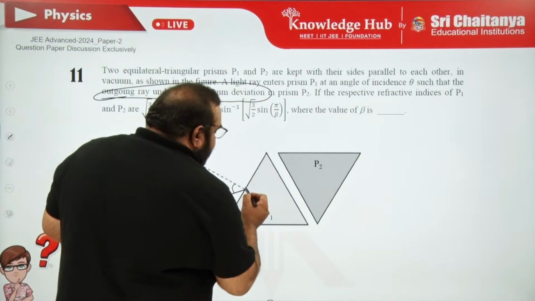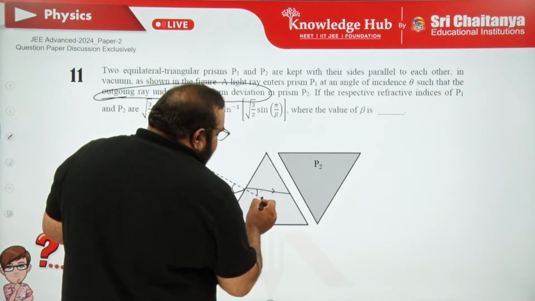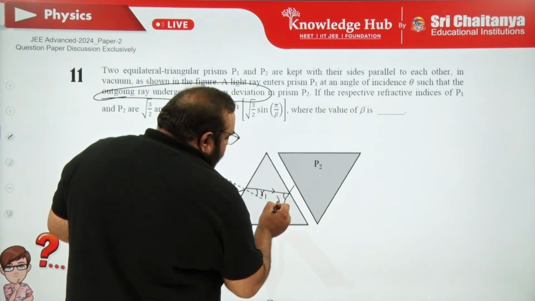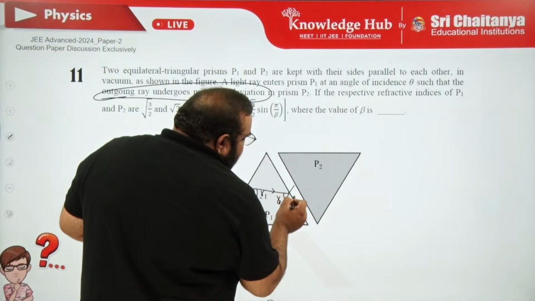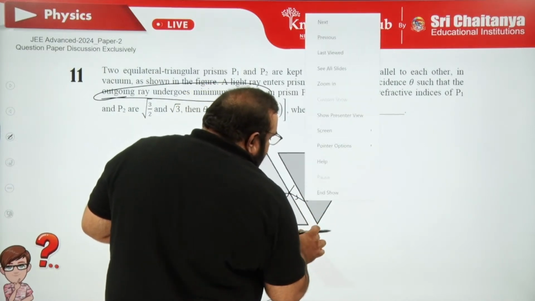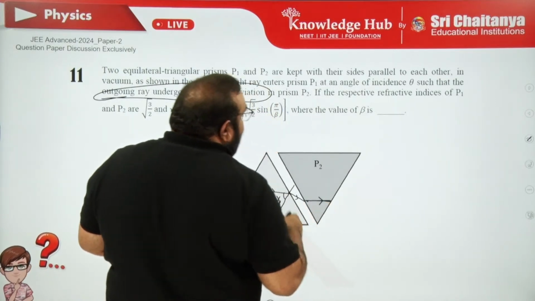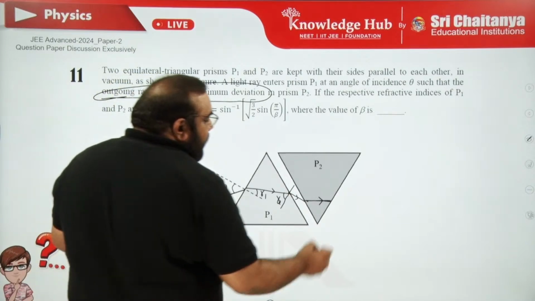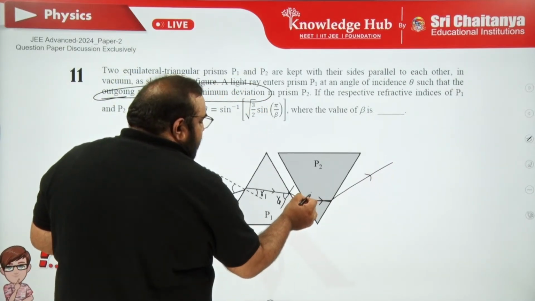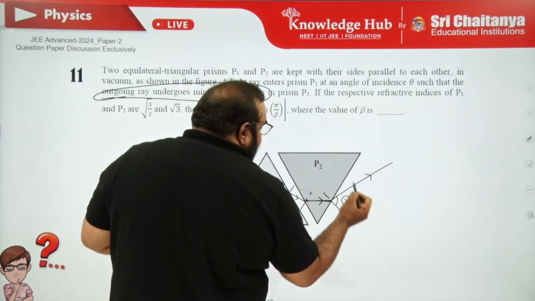Let me draw the diagram. Maybe here the refraction, say refracted angle R1 and here it is R2. After that refraction in air, then here refraction should be horizontal, like a similar line, because of the condition for minimum deviation, right? After that refraction, here also the normal, here also the normal. So this is the emergent angle.